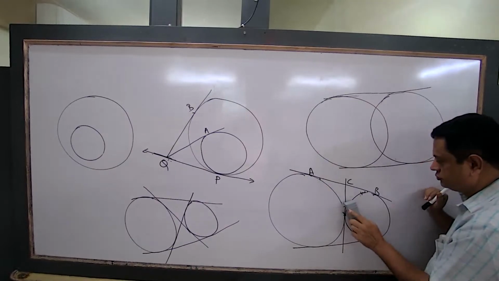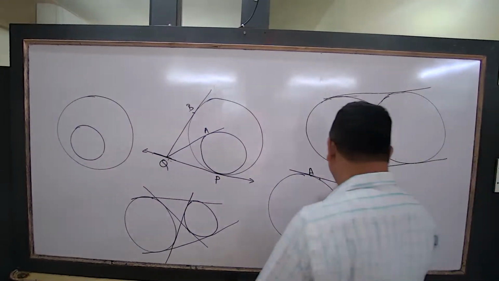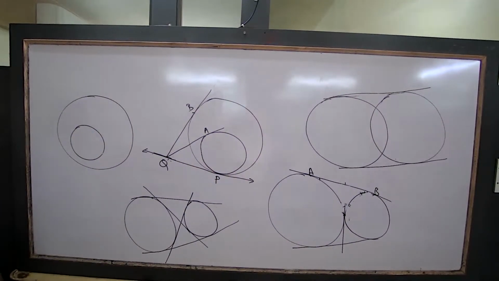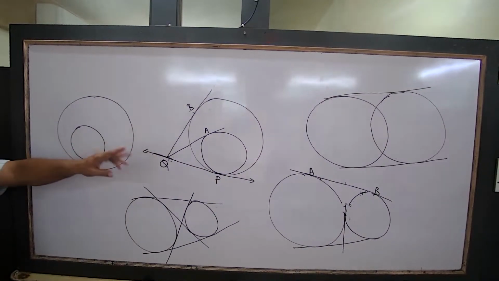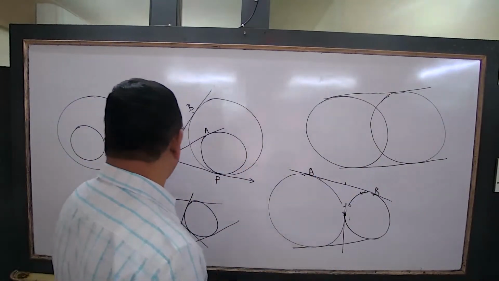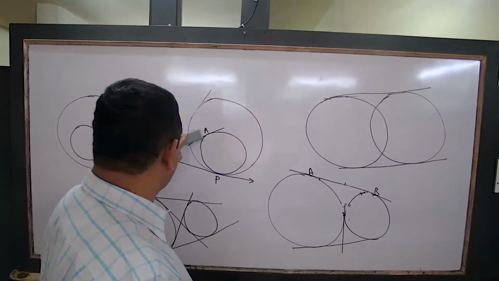Another part I am going to tell. Before that, one more thing. These are common tangents. This is not a common tangent. Common tangents are of two varieties. One is called direct common tangent.